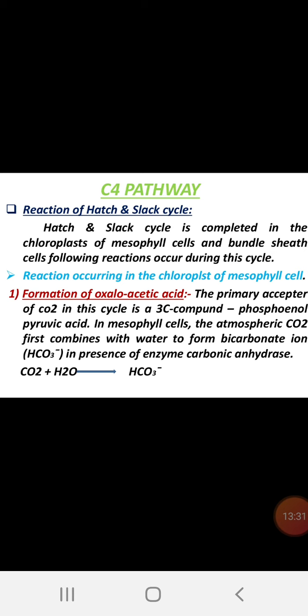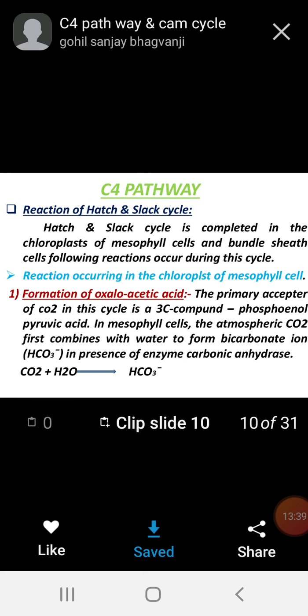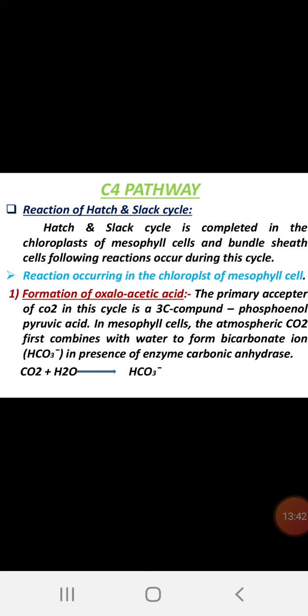Reaction occurring in the chloroplast of mesophyll cells. The first reaction we have to write is the formation of oxaloacetic acid. As I said, oxaloacetic acid is the first 4-carbon compound. The primary acceptor of the carbon dioxide in this cycle is the 3-carbon compound phosphoenolpyruvic acid, PEP.